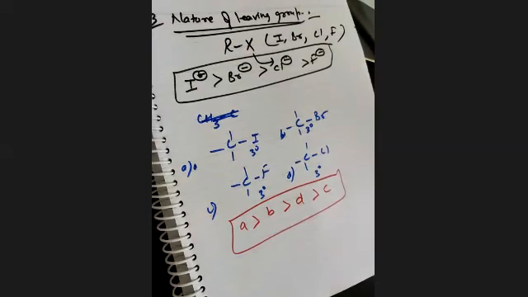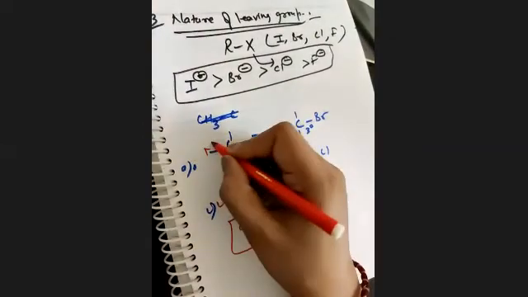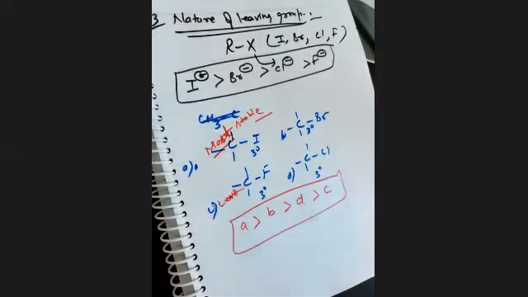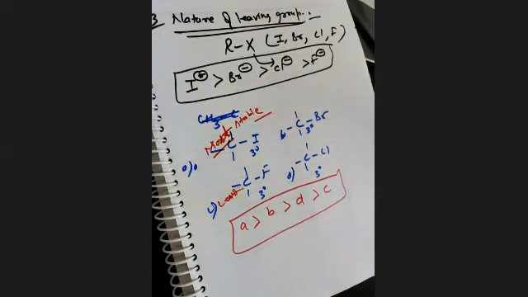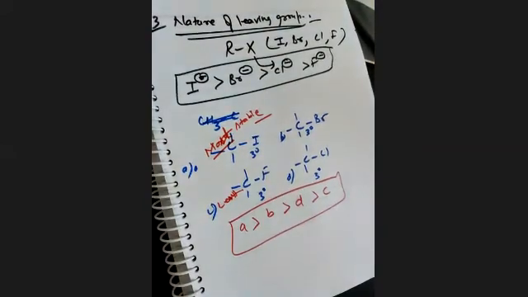So if they ask which one is least stable, then C is the least stable one, and iodine is the most stable. Clear? This is the criteria on which you can discriminate between different types of SN1 compounds, and you can get any type of question out of these. That is why I have already told you each and everything, on the basis of which you will be able to decide which one is more stable in this SN1 type of reaction.